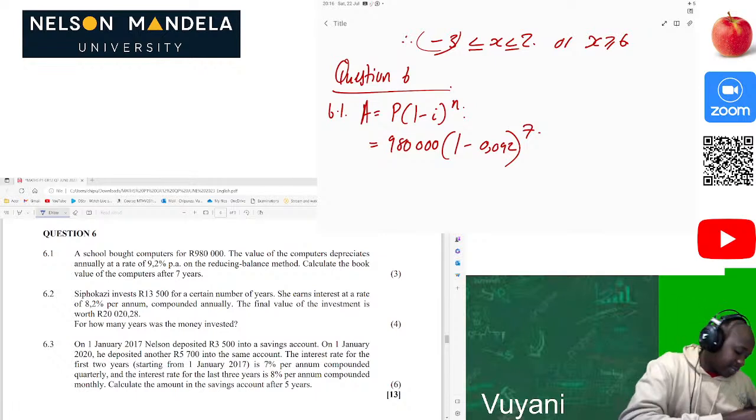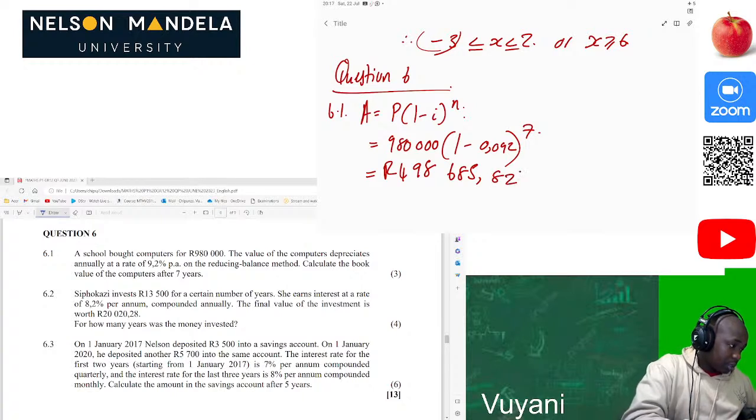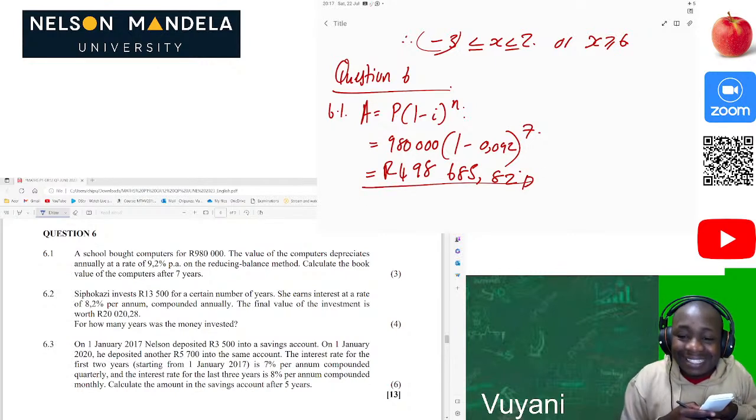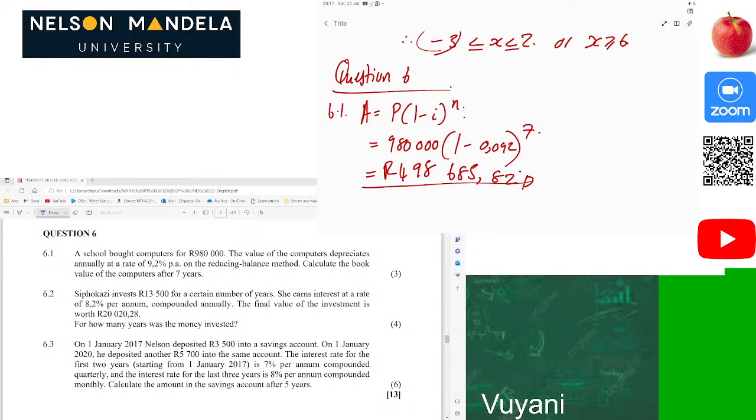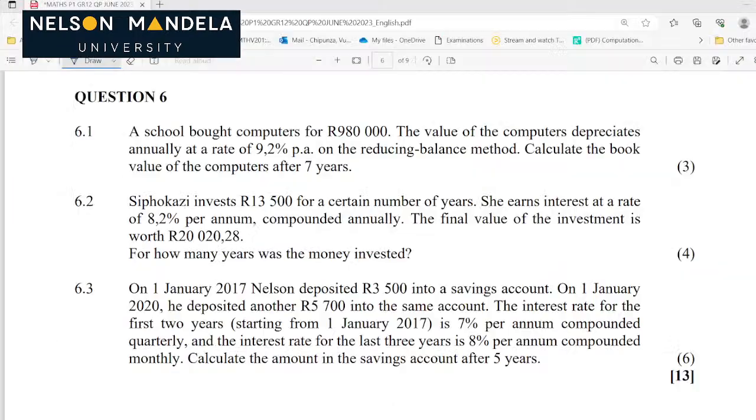Then we have our answer to be 498,685.08. Because we are dealing with money, you round off to the nearest cent. So that's how you solve it. It was not hard, it was straightforward and so easy for us to solve. Now let's proceed to the next question which we have here.